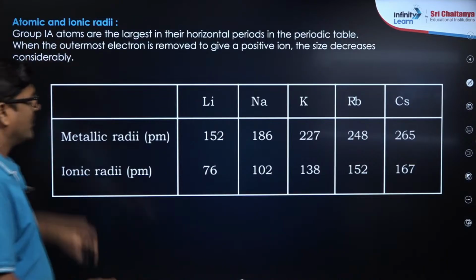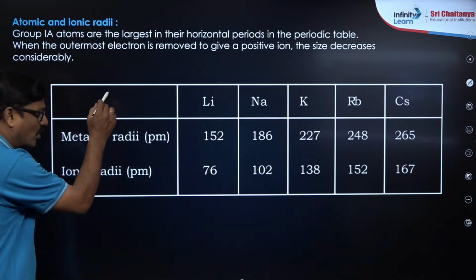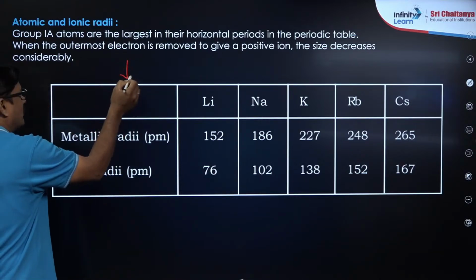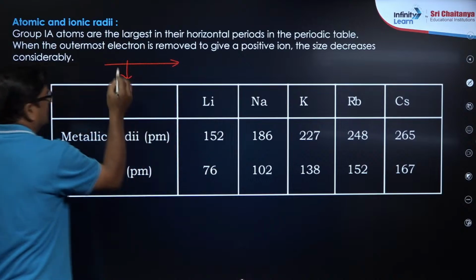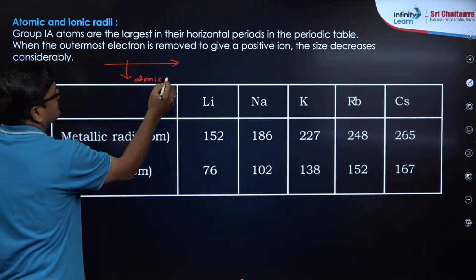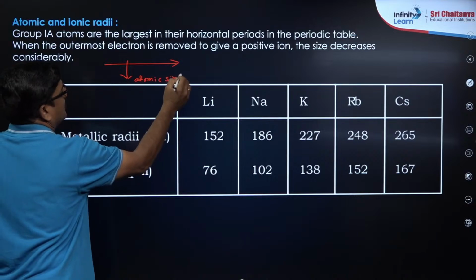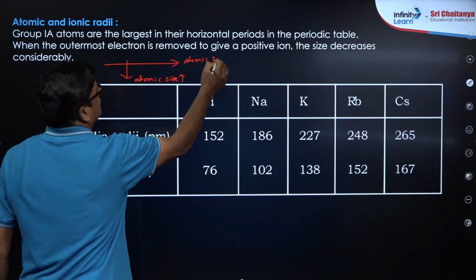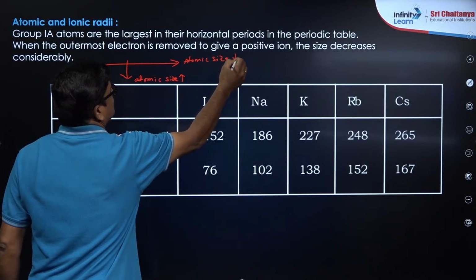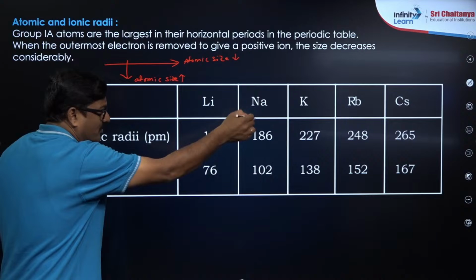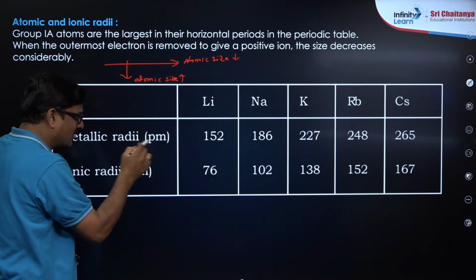Okay chalo, so atomic radii and ionic radii. So as you know, in the periodic table, down the group and across the period, atomic size increases and here atomic size decreases. So lithium, sodium, potassium, rubidium, cesium, इसका metallic radii देखो.